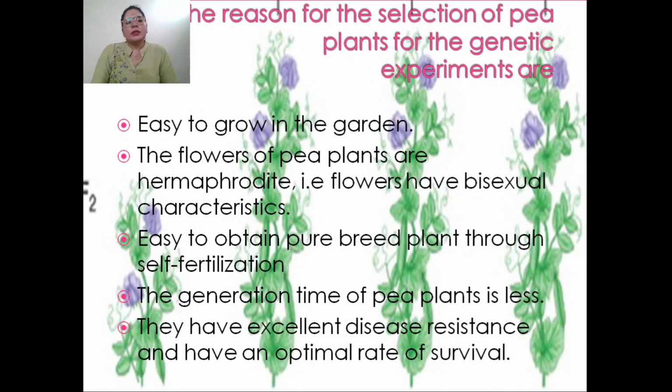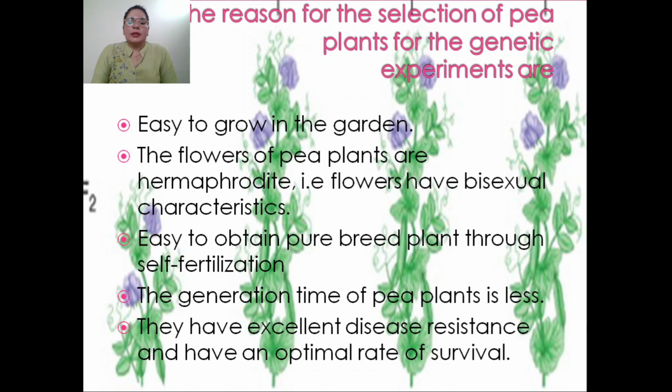Okay, what are the reasons for the selection of pea plant for genetic experiments? There are many reasons why Mendel selected the pea plant. Because it is easy to grow in the garden. Pea plants are hermaphrodite. That means the flower has bisexual characteristics, which means a flower has both the reproductive organs, female and male, so that it can easily be pollinated by self-fertilization.